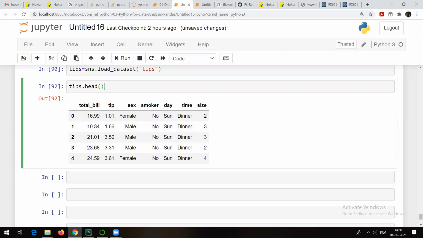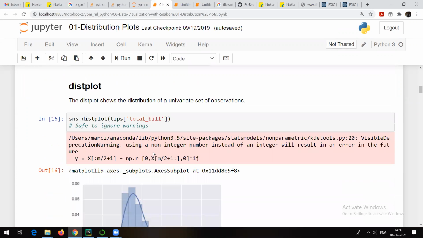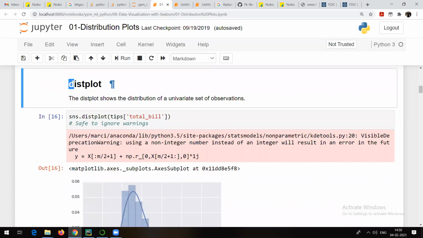So I want to say that visualization also depends on the type of data which is available. For example, if you are trying to do some operation where you are going to require numbers, obviously you should be able to choose the respective chart or graph. That's what I actually want you to understand. Let's see one by one. There is something called a dist plot. Dist plot stands for distribution plot.